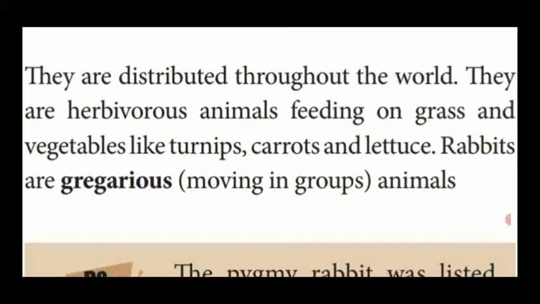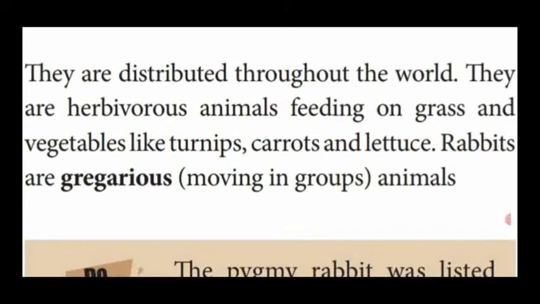Dear students, in the previous video class we have seen leech is a sanguivorous animal. What is a sanguivorous animal? Blood-sucking animals are named as sanguivorous animals. Likewise, the rabbit also shows another mode of activity, that is, they move in groups. Those animals are named as gregarious animals. Example, rabbit.